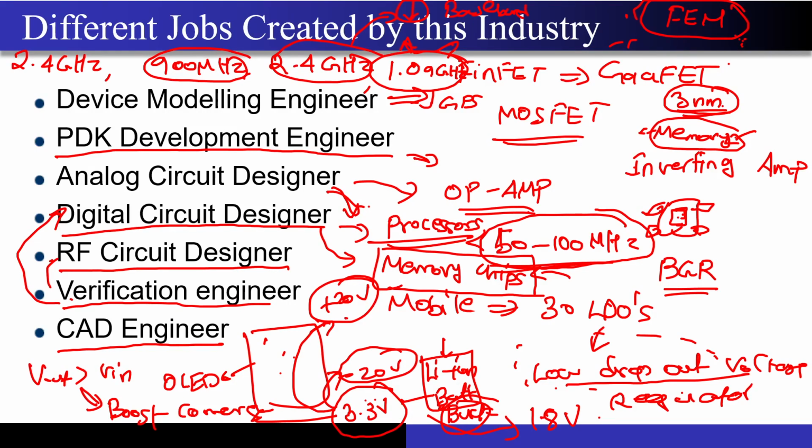And if you want to include something new, for example, with this Synopsys and Cadence, just like you had different versions for the GTA San Andreas game, right? You need to upgrade your software, and you need to be at the cutting edge so that your competitor does not beat you in the market share, right? So now you need to have upgradations, different versions coming from this software. The job of the CAD engineer is to include those upgradations, change the software a little bit, tweak the code, and solve the bugs that will exist in the software of companies like Cadence and Synopsys, right? So these were the different jobs that were created by the semiconductor industries.